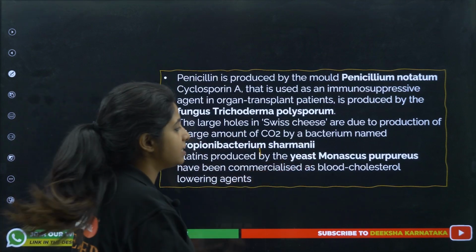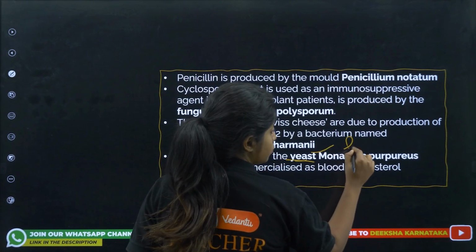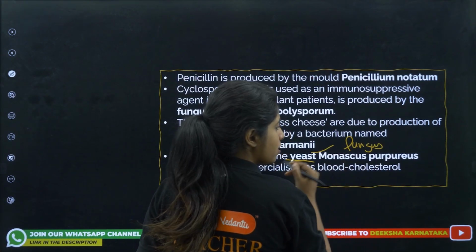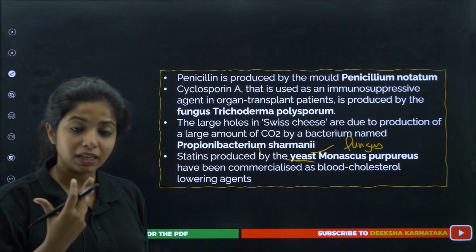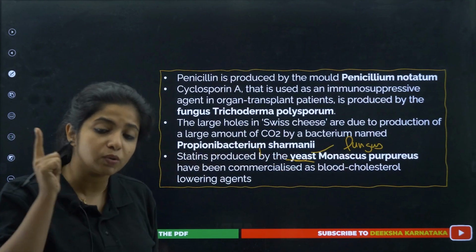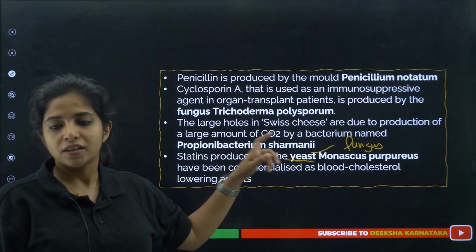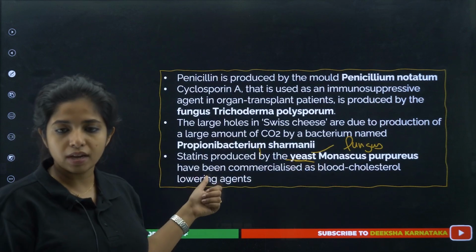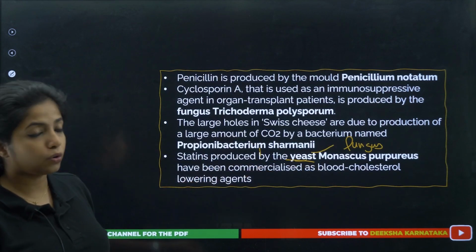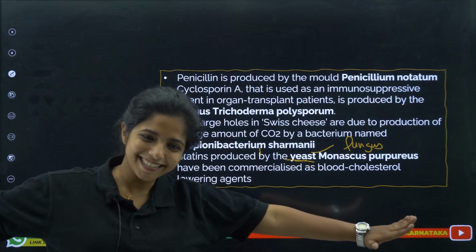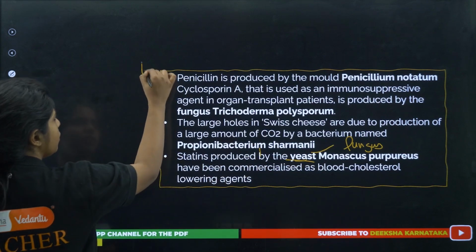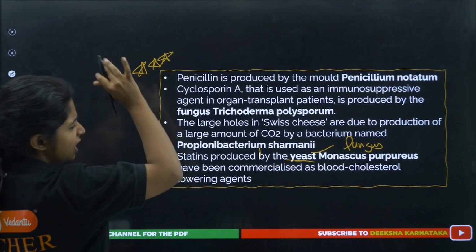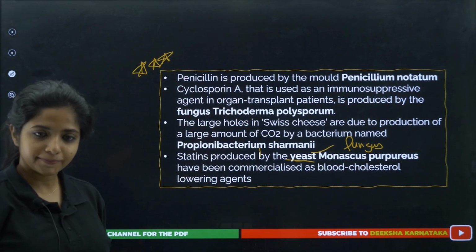Yeast is what, children? Yeast is again a fungus. Don't say, ma'am, it is produced by yeast, not a fungus. Yeast is fungus, the unicellular fungus, the only unicellular fungus that is there. So it is produced by yeast. Monascus purpureus has been commercialized as a blood cholesterol lowering agent as well. Done? Okay, now this is very, very, very important. It will give you so many questions.